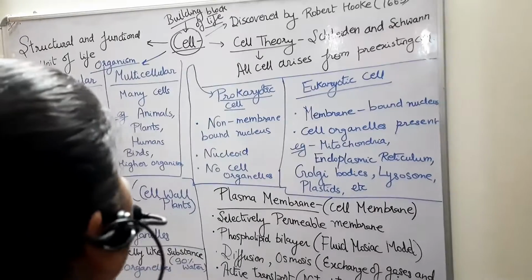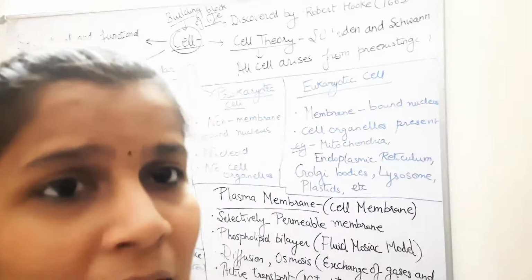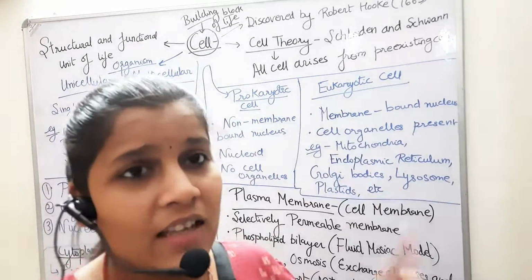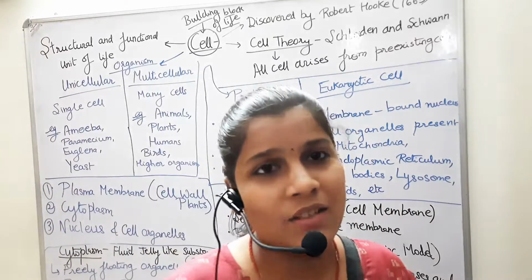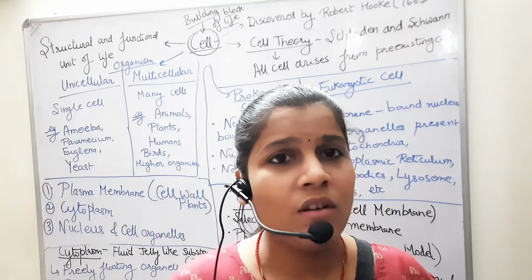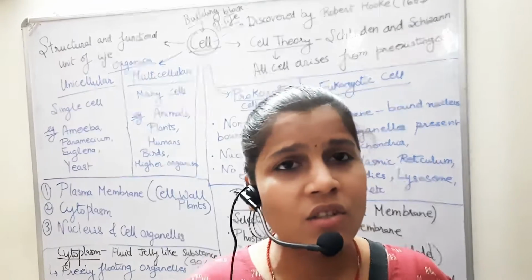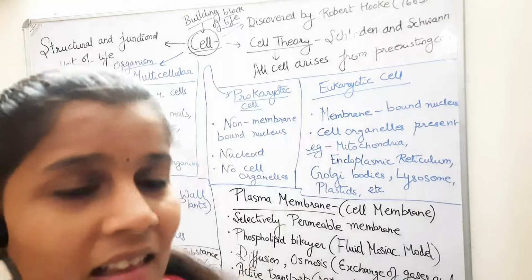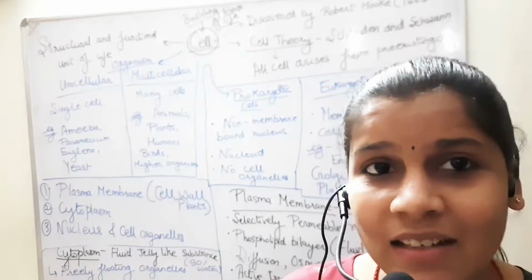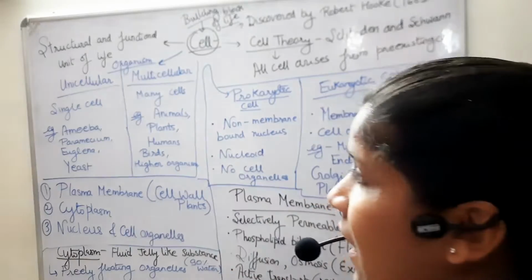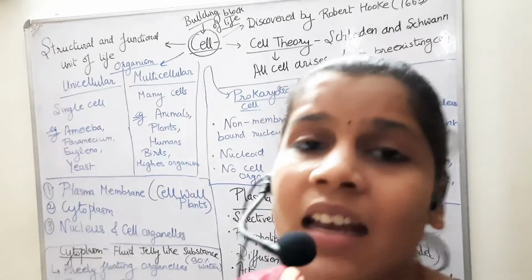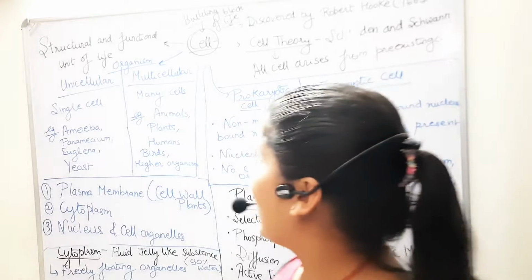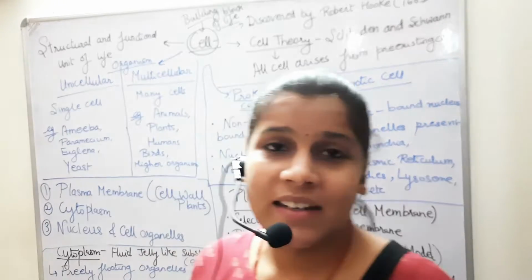The next topic is organisms. Organisms are divided into two kinds. One is the unicellular organism, which contains only one cell for the whole process to take place, whether it's respiration, digestion or excretion, whatever is happening is done by a single cell. Examples of organisms which have only one cell are amoeba, paramecium, euglena and yeast. They have only one cell to perform every function. Next are the multicellular organisms.